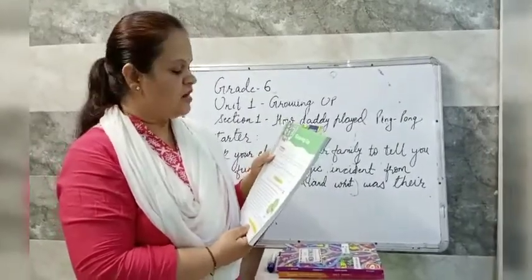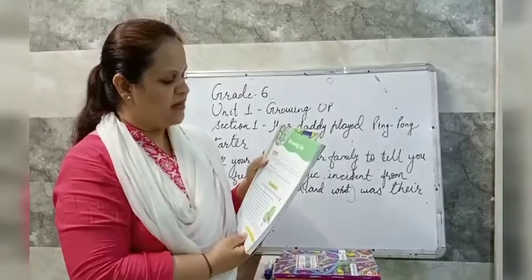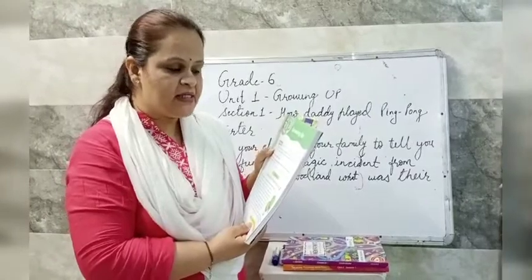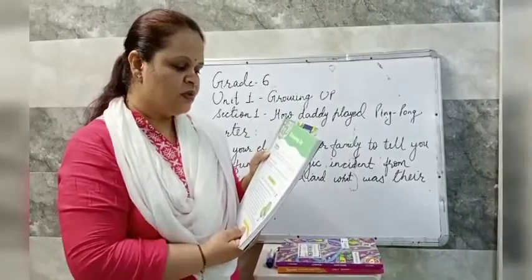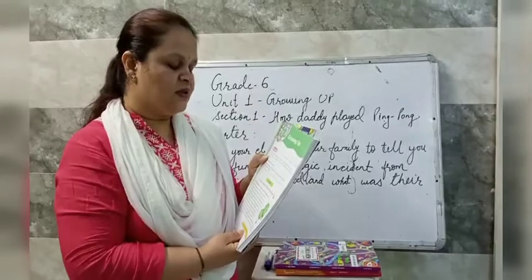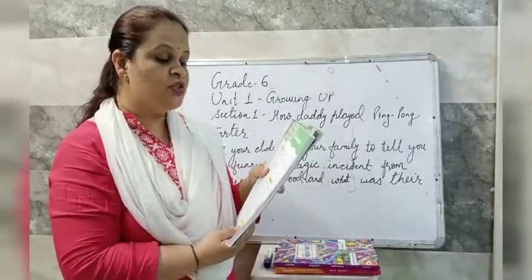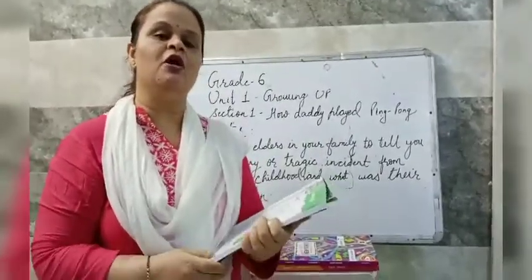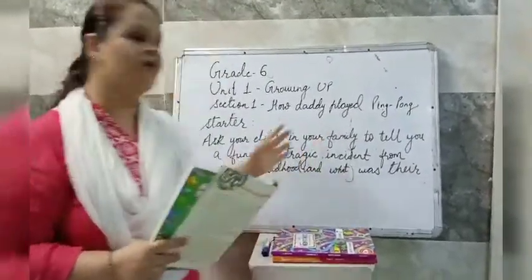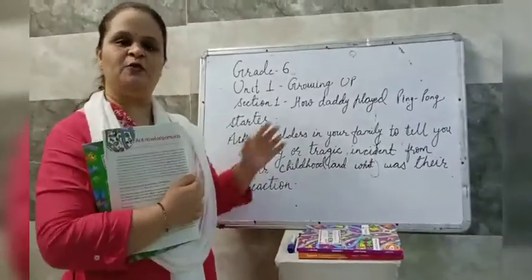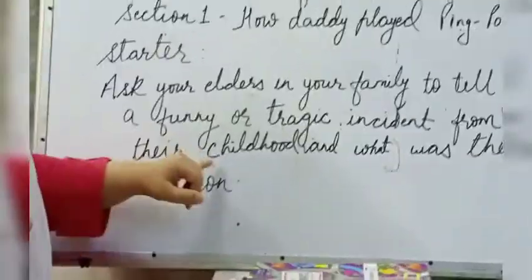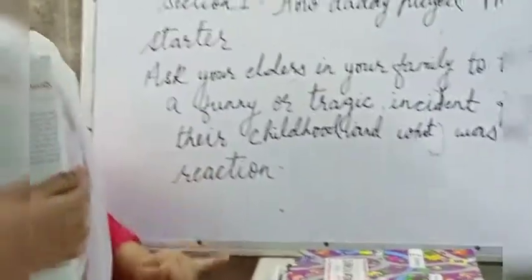What is given here? Starter. Ask your parents, grandparents or any elders in your family to tell you a funny incident from their childhood when they were a child and they got into trouble at home or in school. You have to share this with your class. Okay? See, I have written it here also. Those who do not have the books, please pay attention. See the starter activity. Ask your elders in your family to tell you a funny or tragic incident from their childhood and what was their reaction.